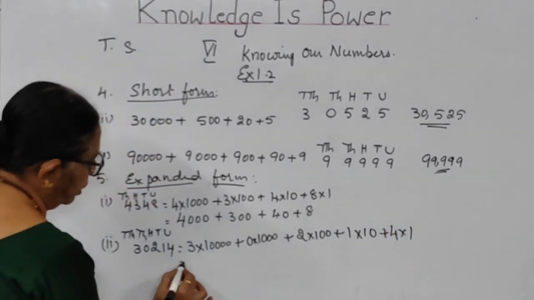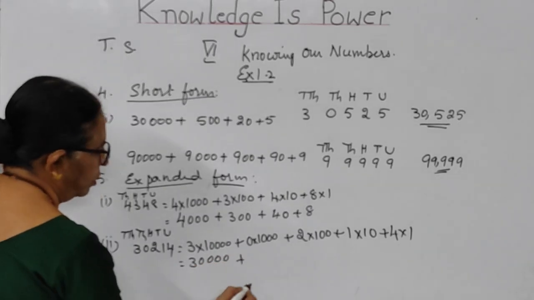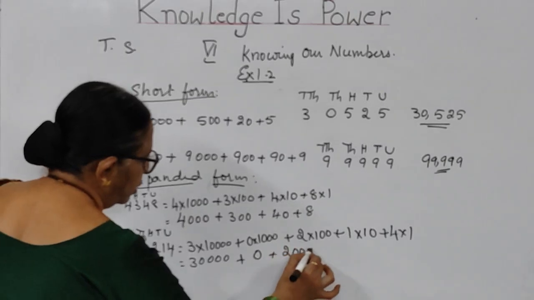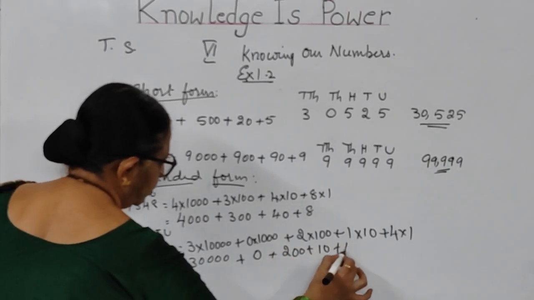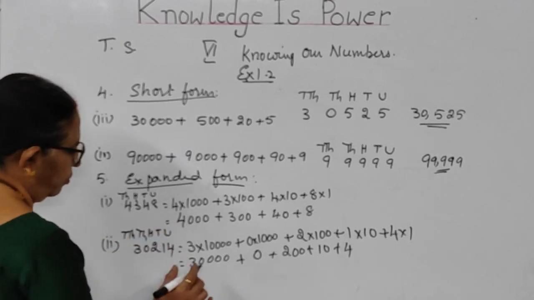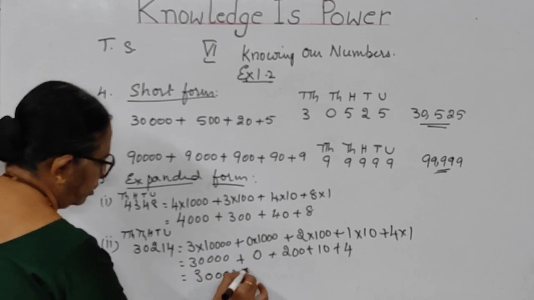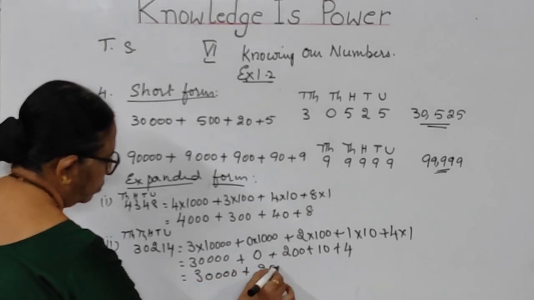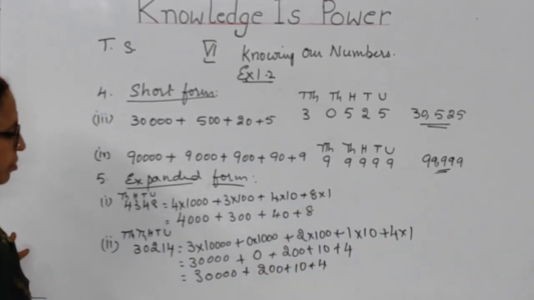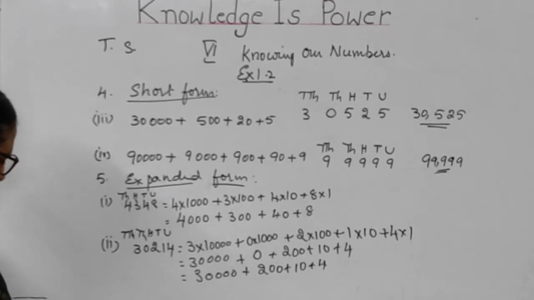So how will you write, children? 30,000 plus 0 plus 200 plus 10 plus 4. This is the expanded form, children. If you don't want to put the 0, you can even write it as 30,000 plus 200 plus 10 plus 4. In this way also you can write. So copy this, children. I will do the remaining sums.